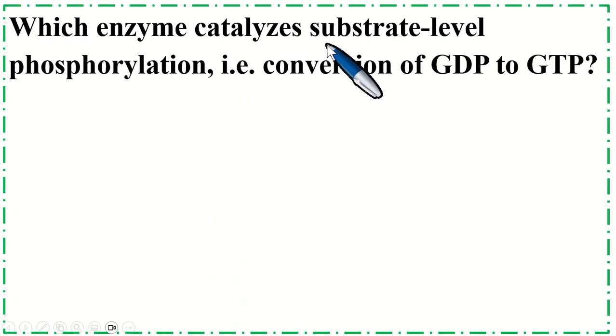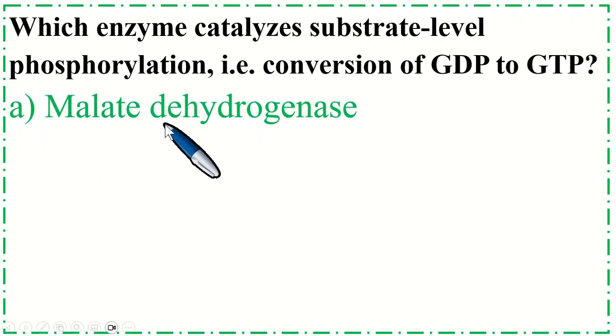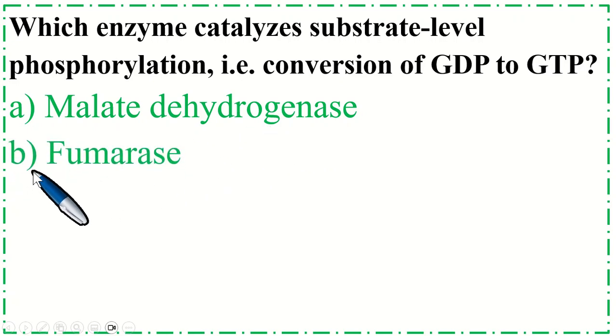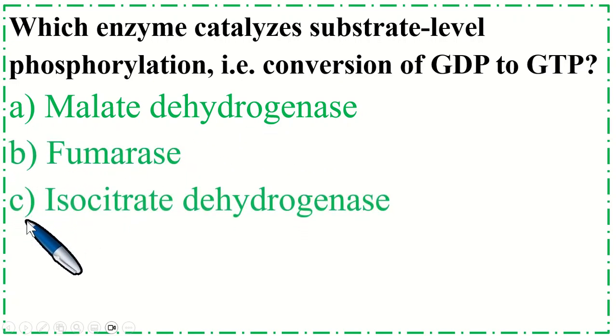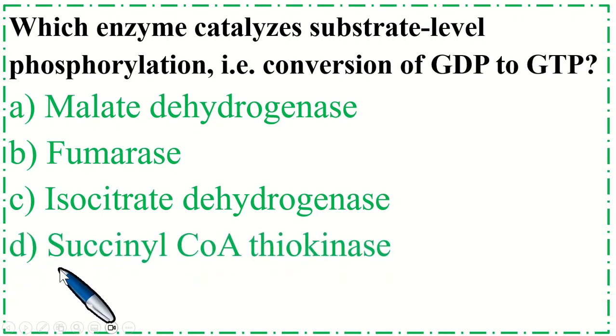Which enzyme catalyzes substrate level phosphorylation, that is conversion of GDP to GTP? Option A malate dehydrogenase, B fumarase, C isocitrate dehydrogenase, option D succinyl CoA thiokinase.